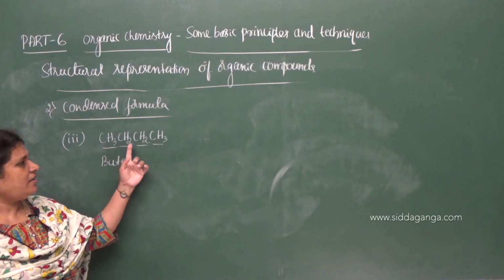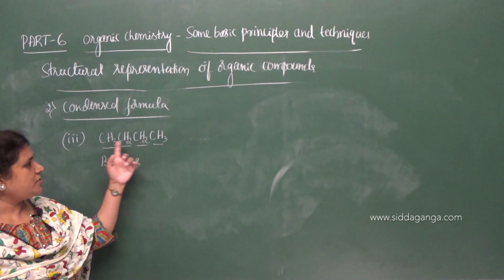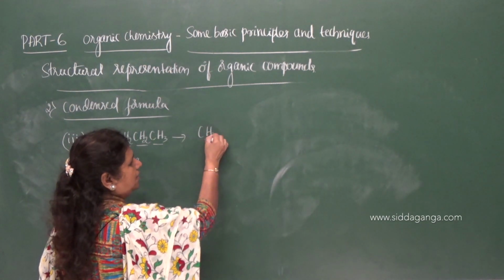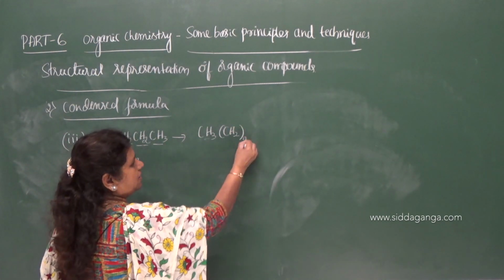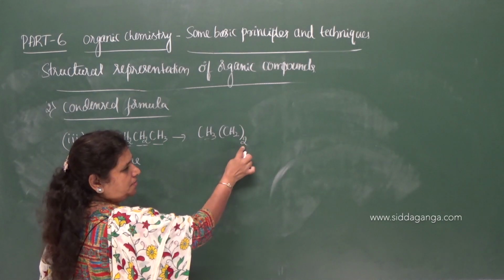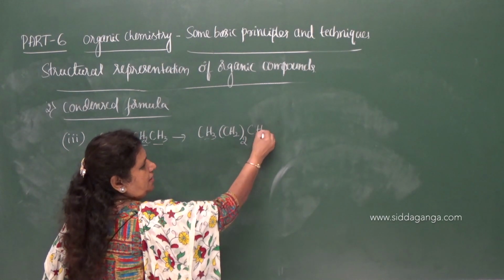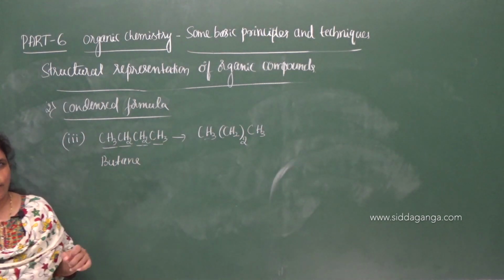At the center the CH2 units are repeated, attached to the same atom, so you can represent it as: take a bracket CH2 and use a subscript 2. Subscript 2 indicates CH2 repeats 2 times, then CH3. So this is the condensed formula of the given compound.